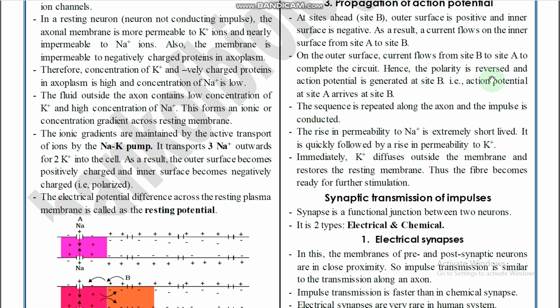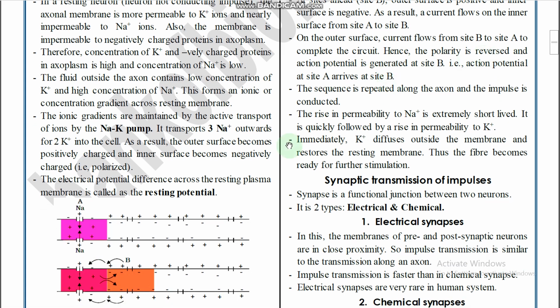Hence the polarity is reversed and the action potential is generated at site B. So whenever the action potential is generated at site B, the charges are transferred from one side to another, and the action potential passes from A to B, and B to the next site, for example B to C and C to D, like that.